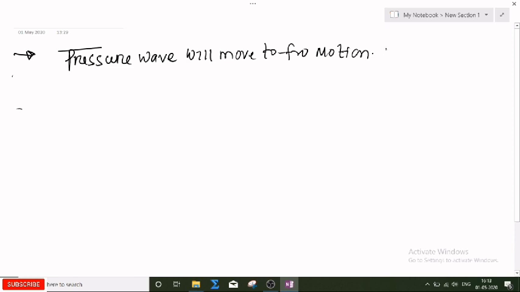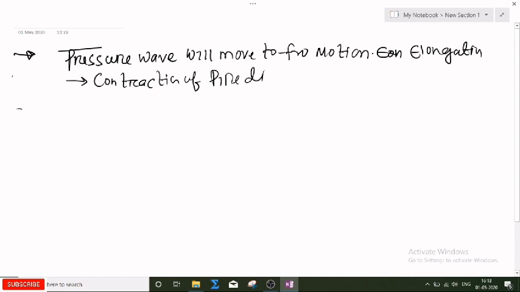There is a contraction, there is an elongation, and then there is a contraction of the pipe diameter. So there is expansion, there is contraction, again expansion, again contraction. Due to this, there is a chance that the pipe material will fail. So that is what I am talking about.